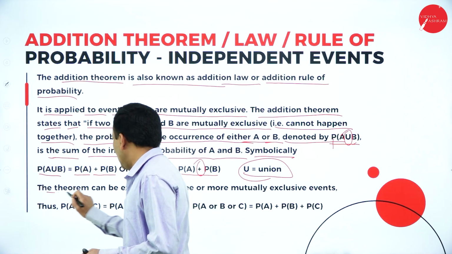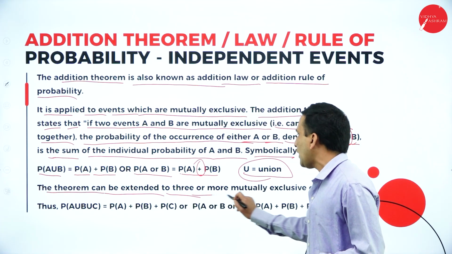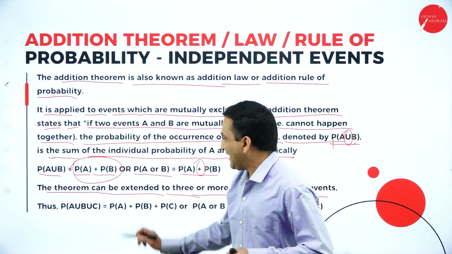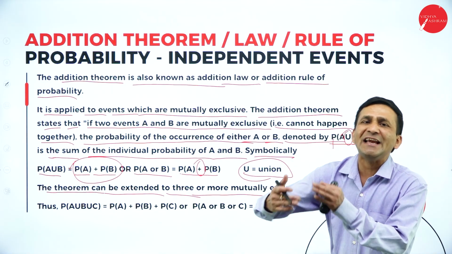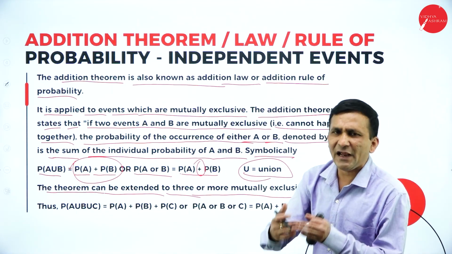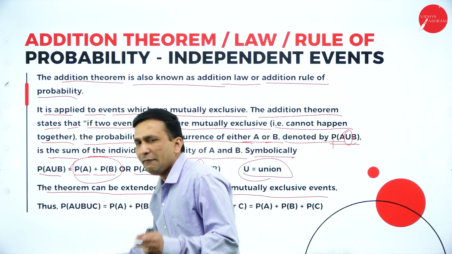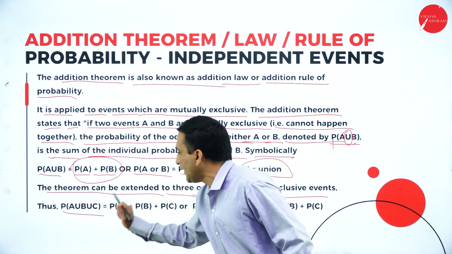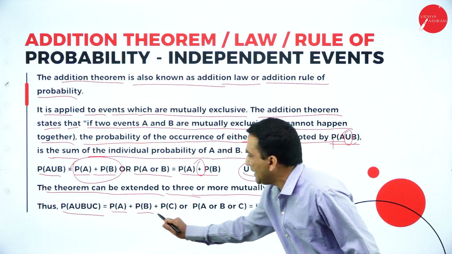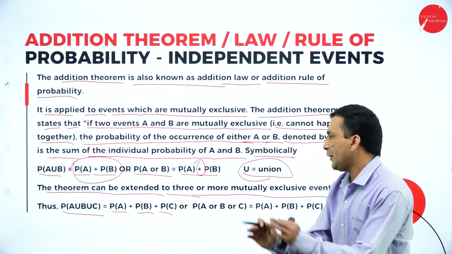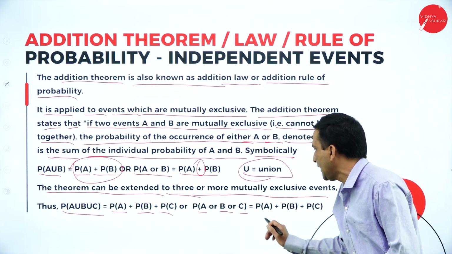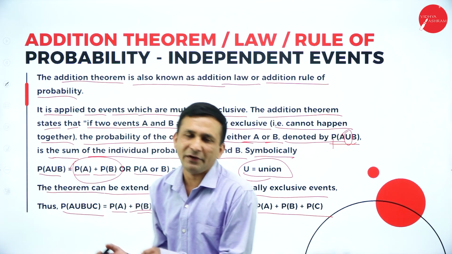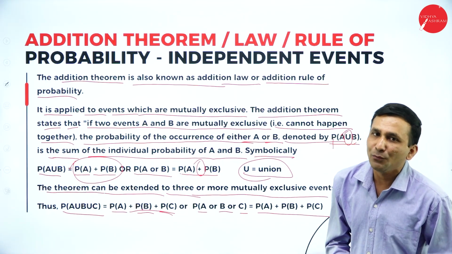The theorem can be extended to 3 or more mutually exclusive events. In this case there are 2 events, but the number of events can increase to 3 or 4 or 5. When it is increasing, we are still adding: P of A union B union C. P of A is the first event, P of B the second event, P of C the third event, or you can write P of A or B or C. The same addition theorem we are following here. When we solve the problems, you will get more clarity.